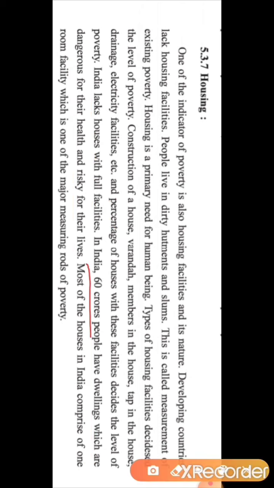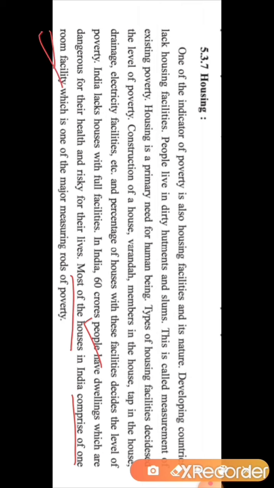How much? 60 crore people. Can you imagine? 60 crore of India's population is living in places which are dangerous for their life and risky. Most of the houses in India, maximum houses in India, comprise a one-room facility. Maximum houses in India have which facility?